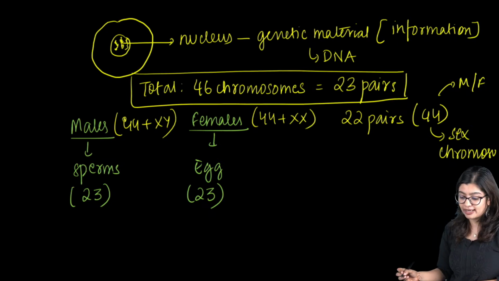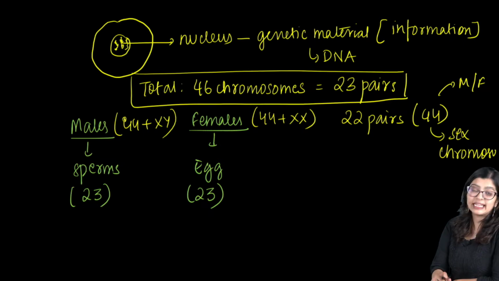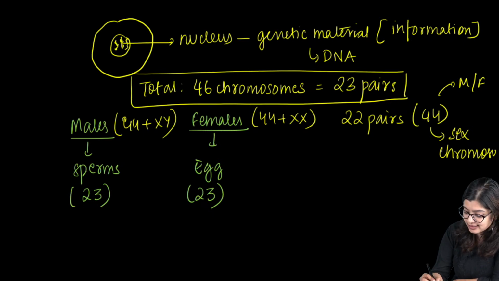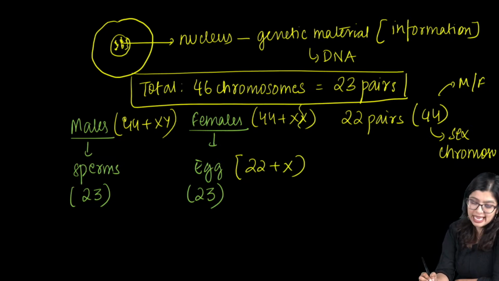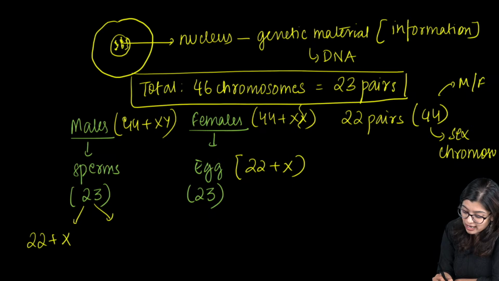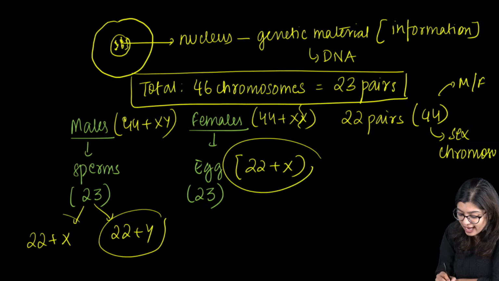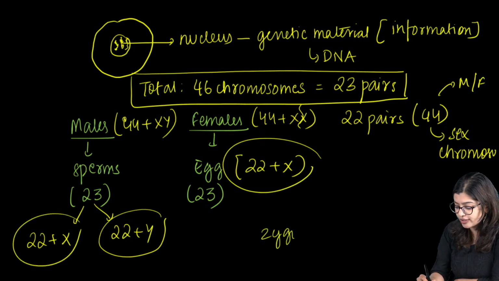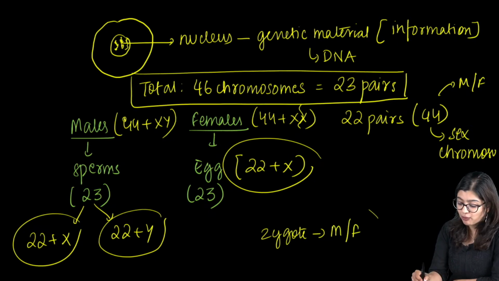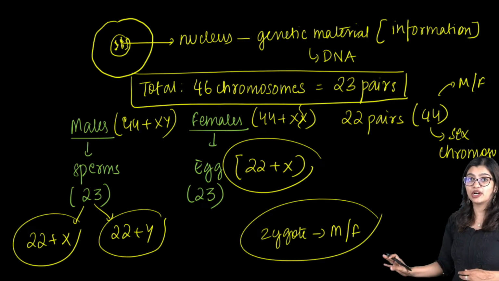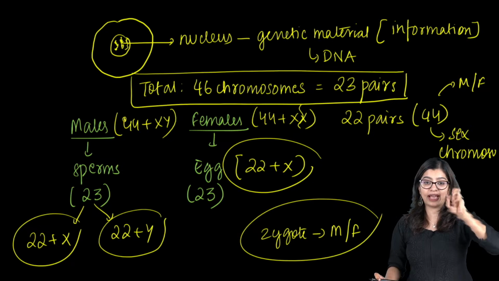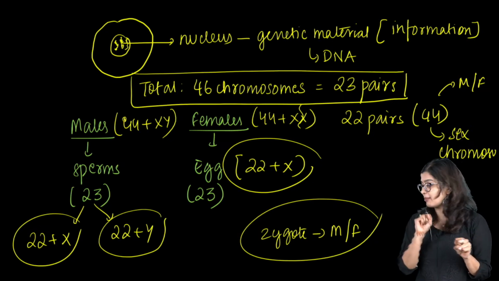So basically what happens, this is the case. The sperms and the eggs that are there, we see that all eggs will end up having 22 plus X, right? It will have half. So 22 plus X because XX. But in the case of sperms, some could be 22 plus X while some could be 22 plus Y. And based on which sperm fuses with which egg will determine whether the zygote is going to develop into a male or a female. Which is why, in this particular case, there is one set of X chromosome coming from the father and one coming from the mother.